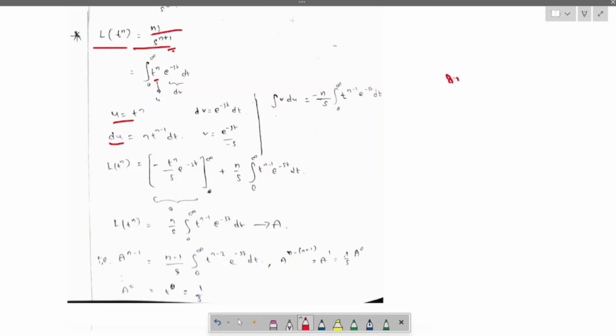Let us define du by dt, which is d by dt of t power n, equals n t power n minus 1. Transferring dt to this side, du equals n t power n minus 1 dt. Then dv equals e power minus st dt. Simplifying, v equals e power minus st by minus s.